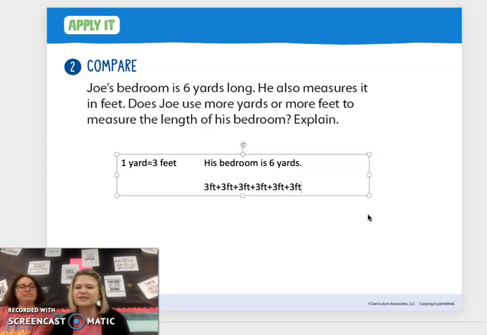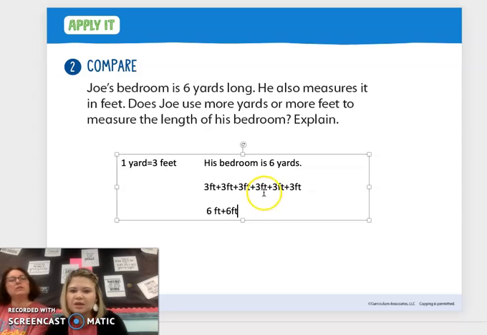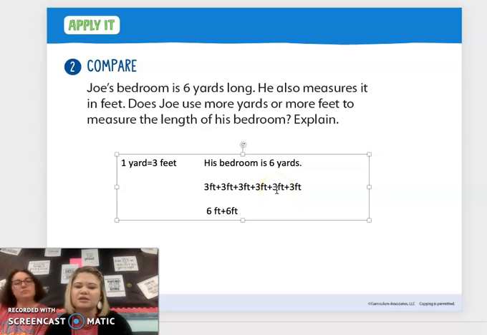Okay, so how do we do this then? Well, we're good at this. We know how to do it. We know that if we made a little triangle line right here, 3 feet plus 3 feet is what? 6 feet, right? And then we made another little triangle line right here. That would be 6 feet. And then we have one more set right here, which is another 6, right? It's just taking us a little more time, but we can do this. Okay.